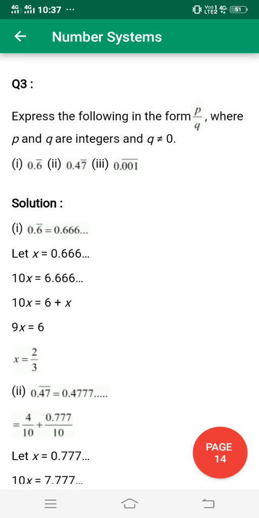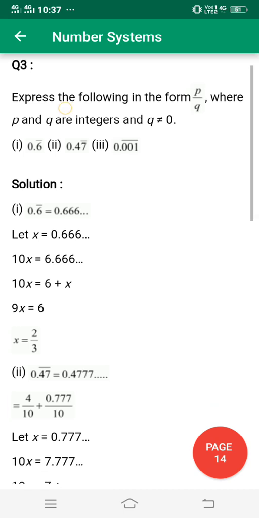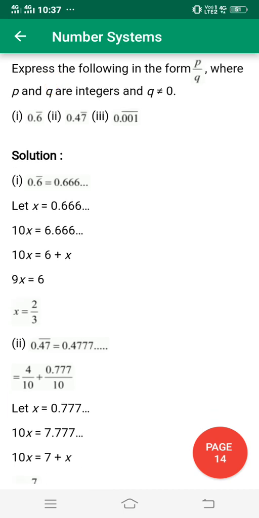Next, express the following in the form P upon Q, where P and Q are integers and Q is not equal to 0. It is the definition of a rational number. So 0.6 bar. The solution of this one, 0.6 bar. So we have to take 6 again and again. So let x is equal to 0.66, because 6 comes many times.